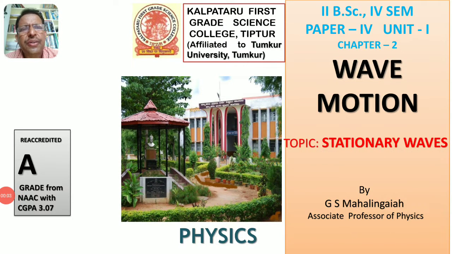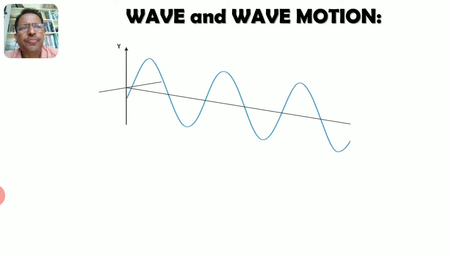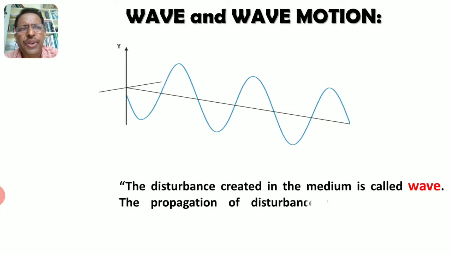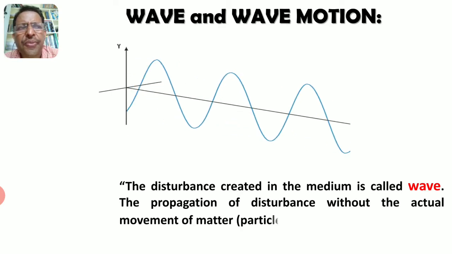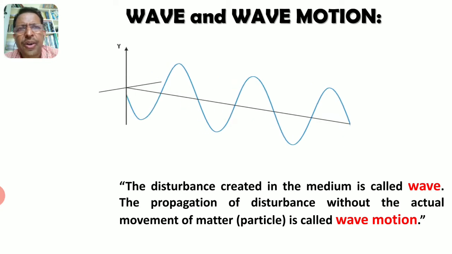Dear students, today I am going to give a lecture on the topic stationary waves, which belongs to chapter 2, wave motion. What is wave and what is wave motion? The disturbance created in the medium is called wave. The propagation of disturbance without the actual movement of matter or particle is called wave motion.